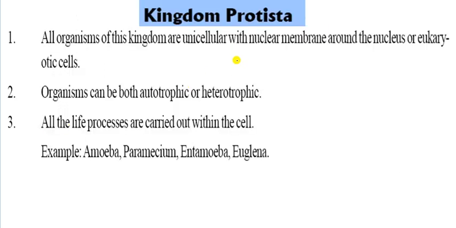Now come to the second one, and that is the Kingdom Protista. What are the properties of this? How can they be divided in this group? All the organisms in that kingdom are unicellular. It is the most important. It is unicellular with a nuclear membrane.